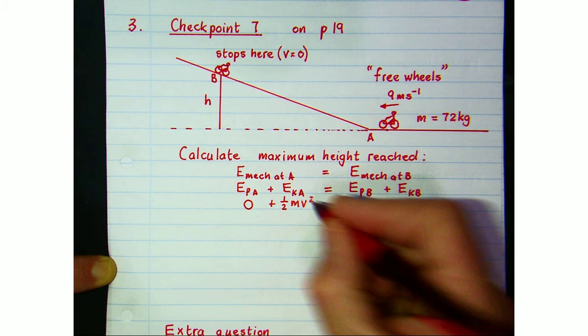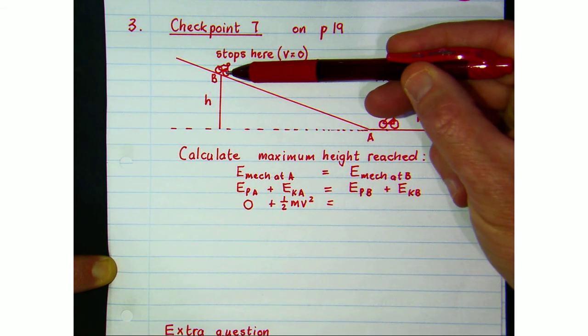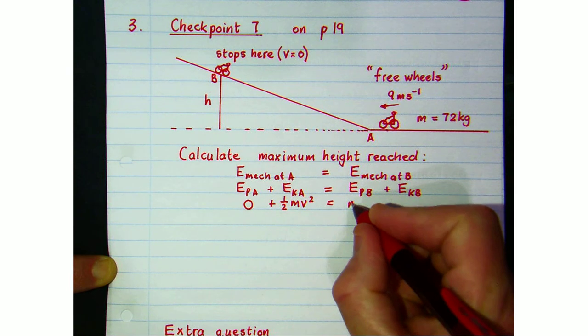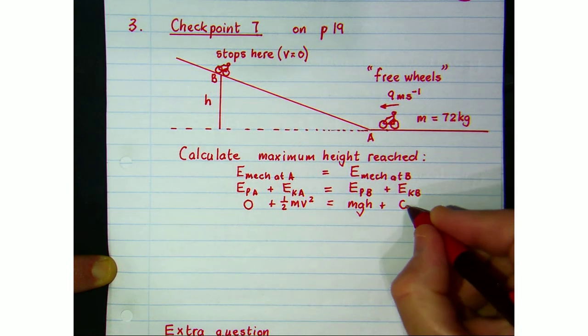That's the formula for kinetic energy. And then at point B he's got lots of potential energy, but he's stopped, so his kinetic energy is 0.